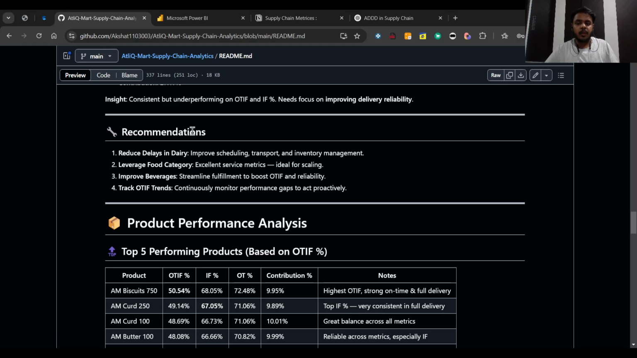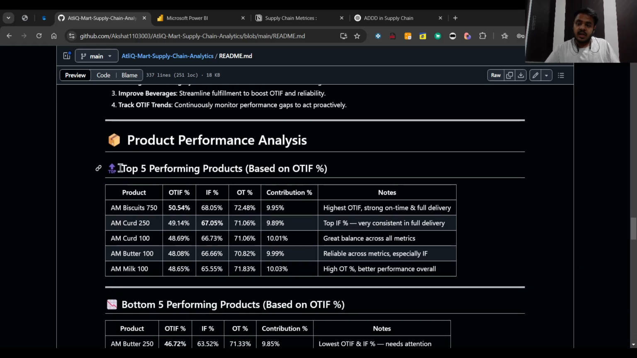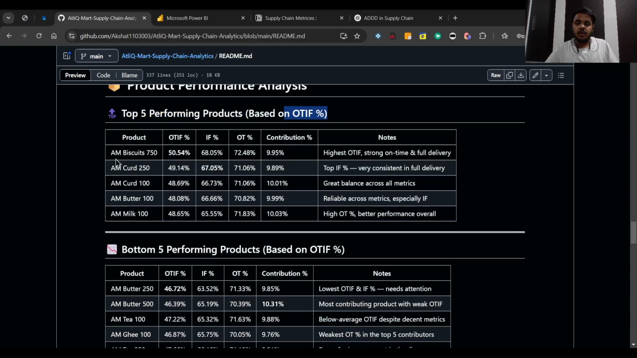So what are the recommendations for the AtliQ supply chain in the product category? First of all, let's see the top five performing products based on OTIF percentage. AM Biscuit 750, then AM Curd 100, AM Butter 100, and AM Milk 100 are among the top five performing products. So let's see the notes. As you can see, AM Biscuits 750 has an OTIF percentage of more than 50%, which shows the highest OTIF percentage and strong on-time and in-full delivery.